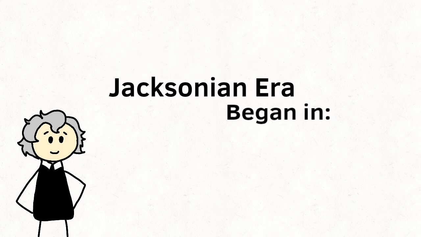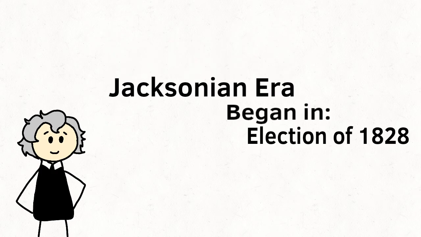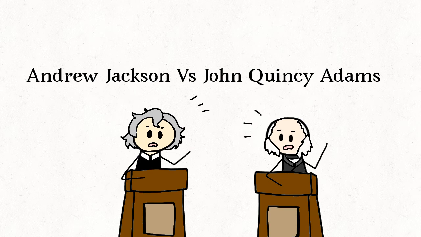The Jacksonian era began with the election of 1828. At the time, Andrew Jackson, Tennessee's past senator, was running against John Quincy Adams, a past Secretary of State. One of the important events was the Nullification Crisis of 1832.